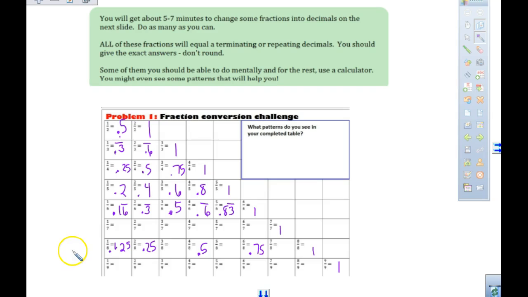Okay, 0.142857. Okay, the next one, if we are looking at that as we keep going across. Okay, so fill in the last row with your calculator. And if you don't have a calculator, check with your shoulder partner.